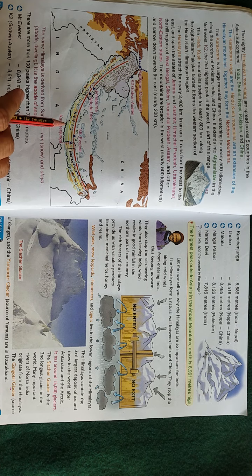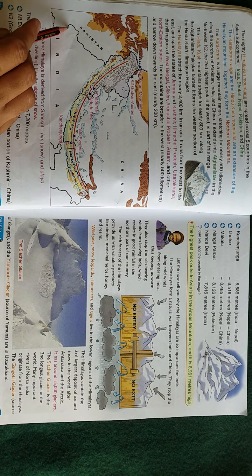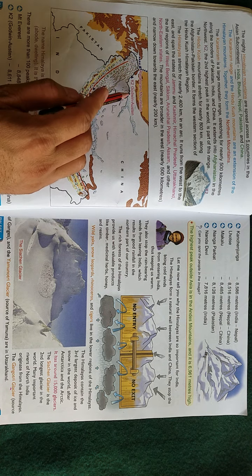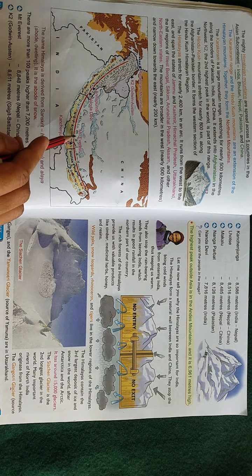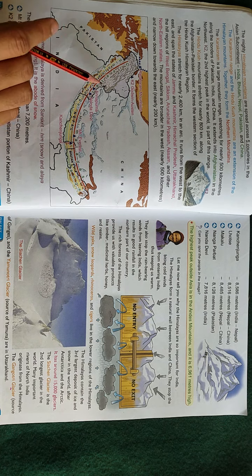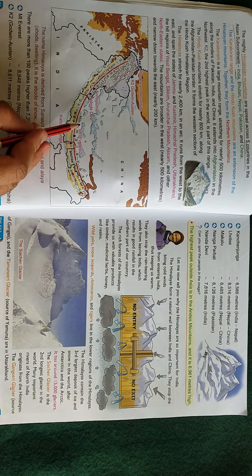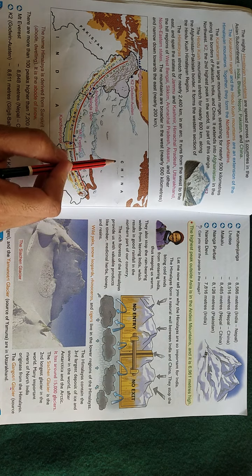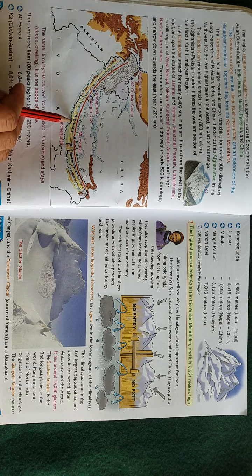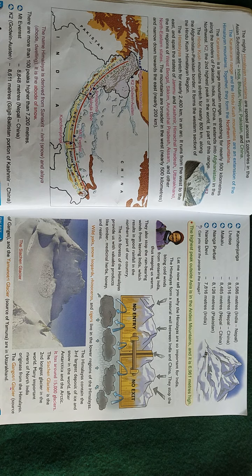Look very carefully. This is our Indian map and this is the border of India. The black line is highlighted. Nearer to it, the neighboring country Pakistan is there. This is China, here is Nepal, and here is Bhutan. Now we will discuss the remaining mountains which are covered along with our Himalaya.